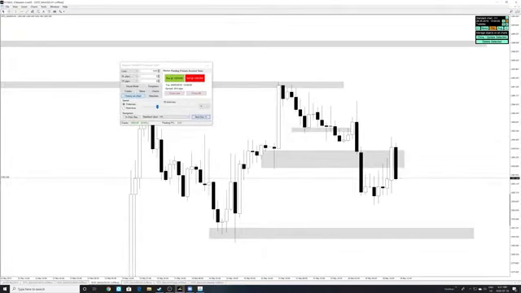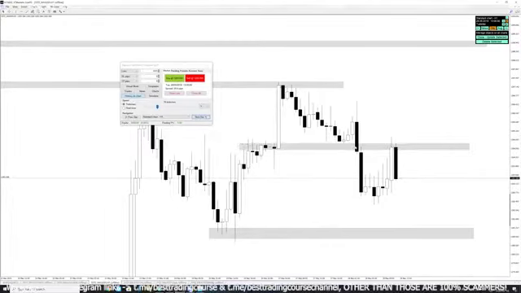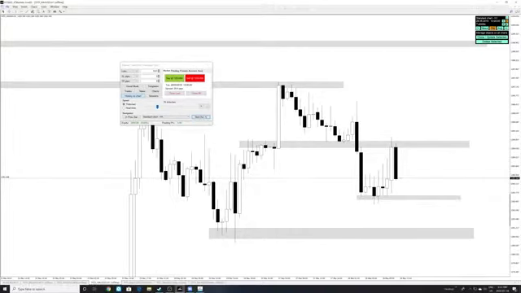Let's take a look on the 1-hour now. And let's just fix this big zone. Let's remove this, delete, and let's move this. So this is the reason we had resistance here, right? So this was our support formed, price broke down, made a new low. So this is the new low being created right over here. And I think that this is in a range on the smaller time frames.